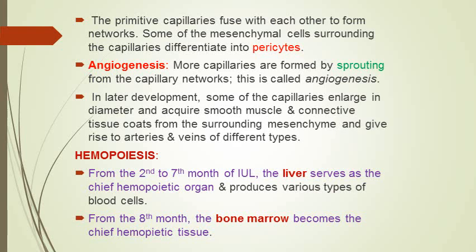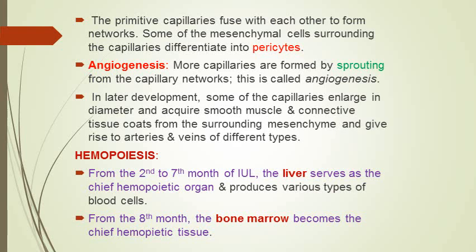And when the islands, which are in the beginning solid masses of angioblasts, become converted into small hollow tube-like structures lined by endothelium containing primitive erythrocytes, they form primitive capillaries as they gradually elongate, and then these capillaries merge with each other, fuse with each other, and thus form networks.